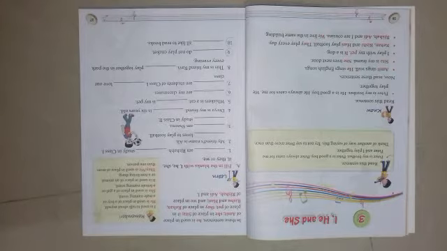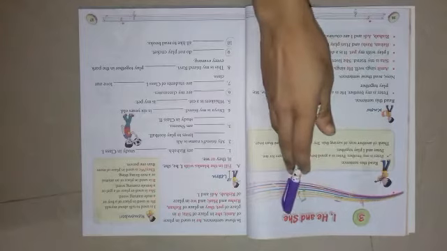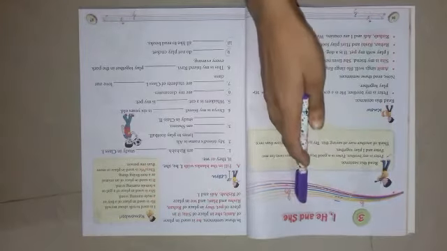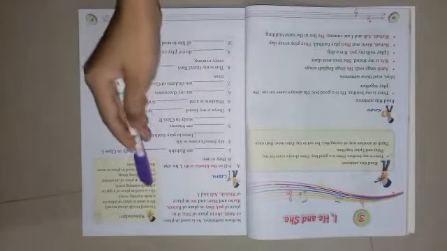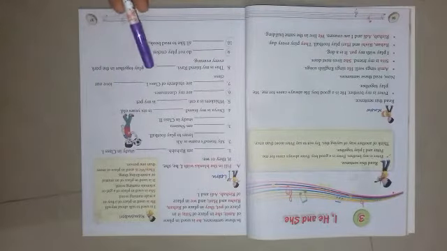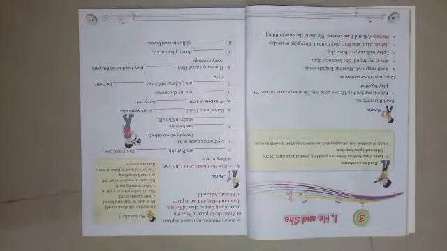Today I have come with our third chapter and the topic is I, he and she. But this is not the exact topic. The topic would be I, he, she, it, they and we, because now we are going to be introduced to these words. Okay? So first we need to recall what naming words are.